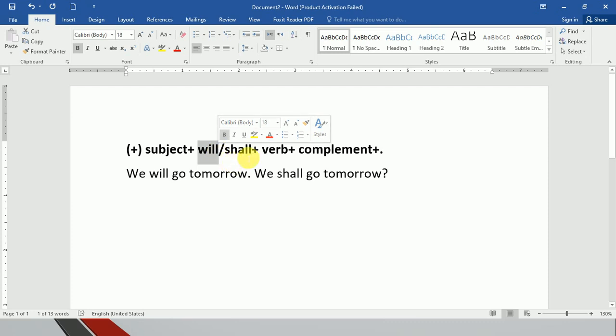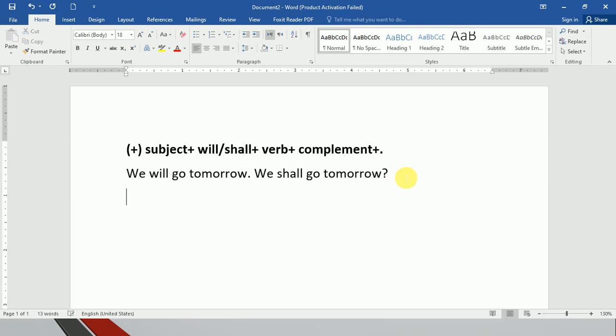While in British English, shall is used for the first person pronouns. First person pronouns are I and we. For I and we, in British English shall is used. For others will is used, while in American English for all subjects will is used. Okay, good.